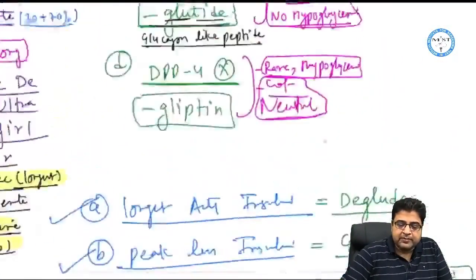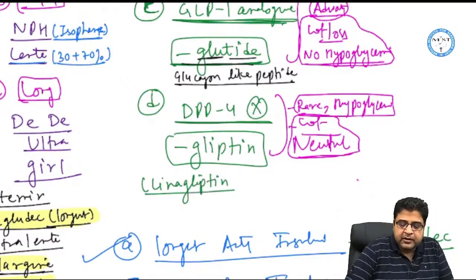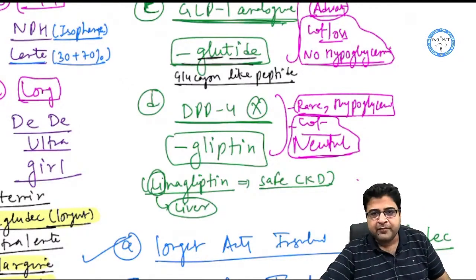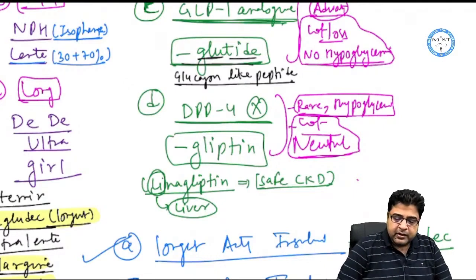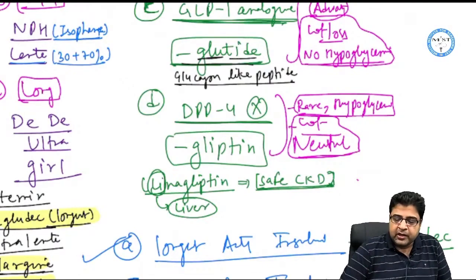Among all gliptins, there is one gliptin which is safe to use in patients of CKD. Linagliptin is a drug which is purely metabolized by liver. So linagliptin starts with Li. This is the only gliptin which is safe to use in patients of CKD.